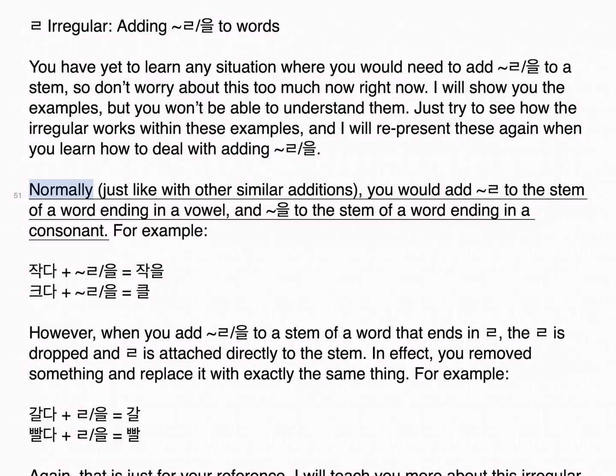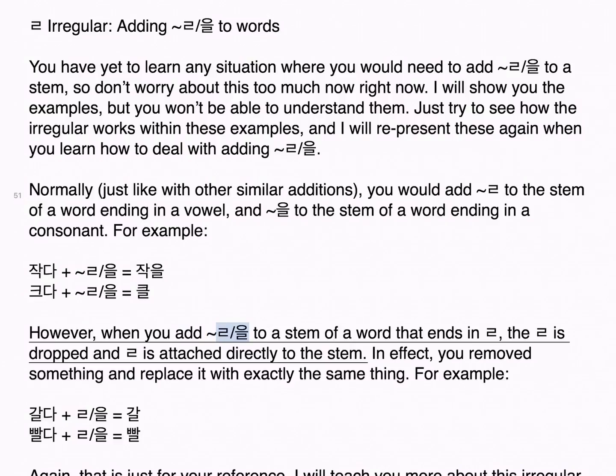Normally, just like with other similar additions, you would add 을 to the stem of a word ending in a consonant, and 리을 to the stem of a word ending in a vowel. For example, 작다 plus 을 is 작을, 크다 plus 을 is 클. However, when you add 을 to a stem of a word that ends in 리을, the 리을 is dropped and 을 is attached directly to the stem. In effect, you removed something and replaced it with exactly the same thing. For example, 갈다 plus 을 is 갈, 빨다 plus 을 is 빨.